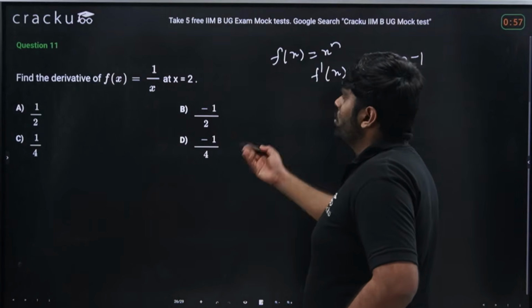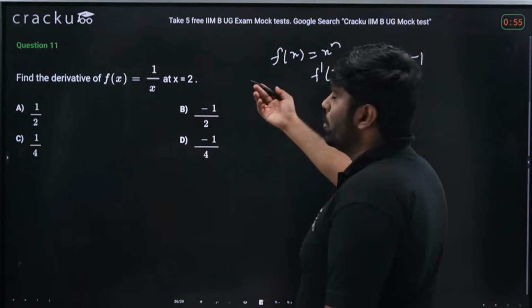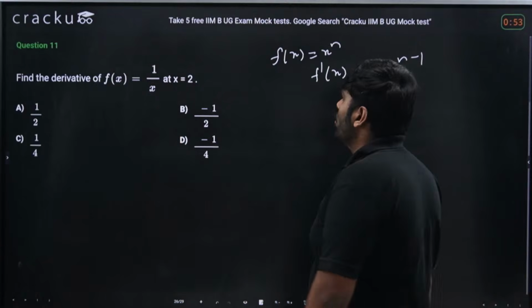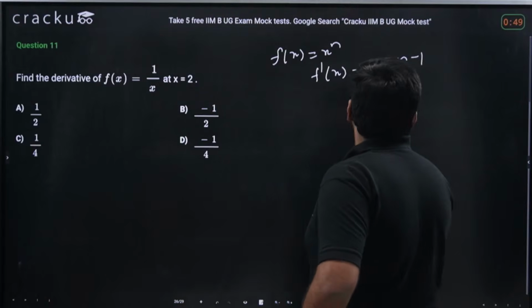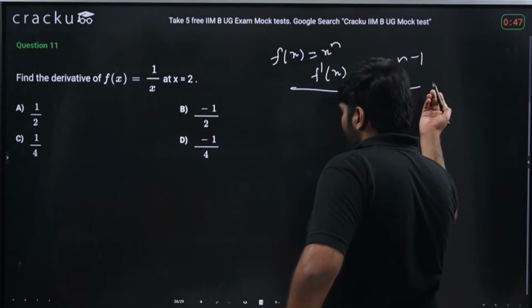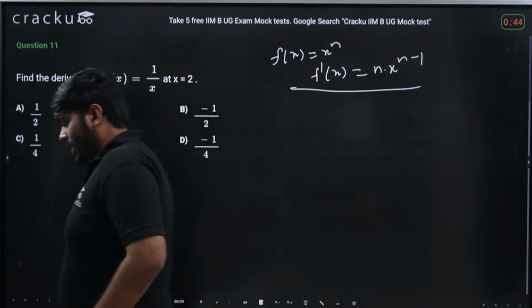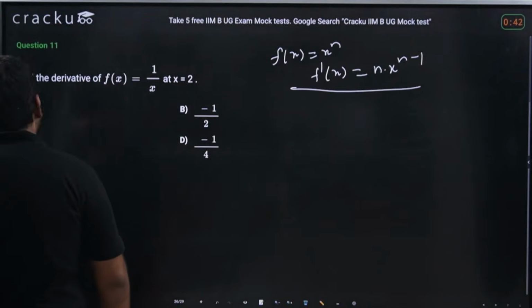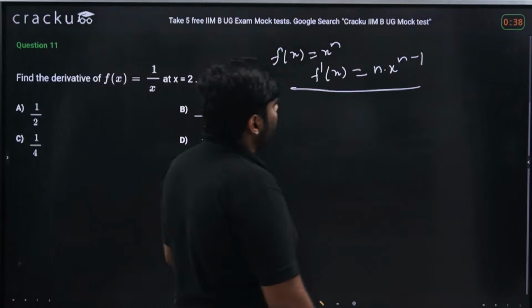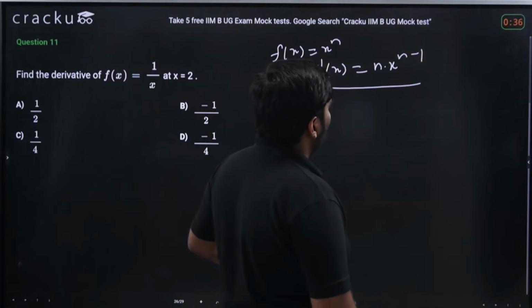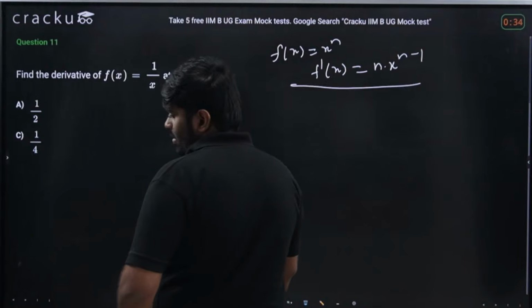That's it. This is what you should apply here. And after finding the derivative, you should just substitute the value of x. Please solve it. As I have already given the total hint, you should be able to solve this. Let's wait for 30 seconds.